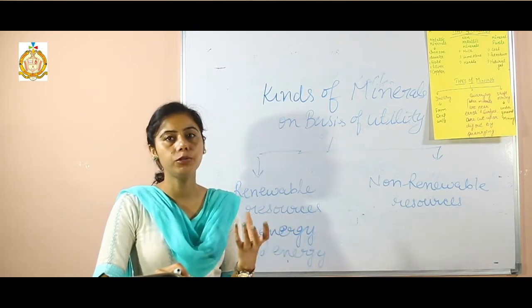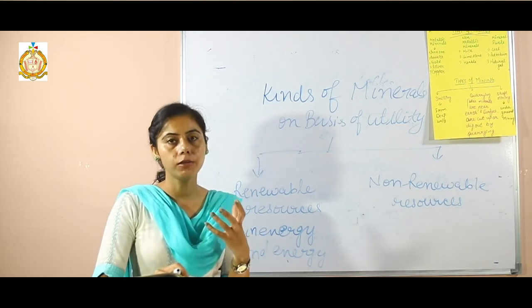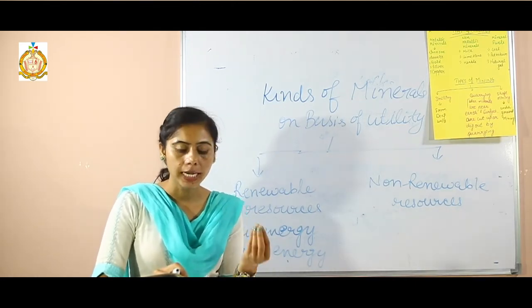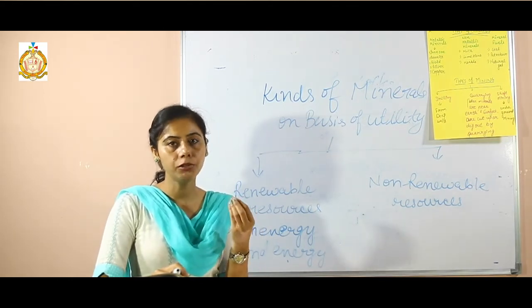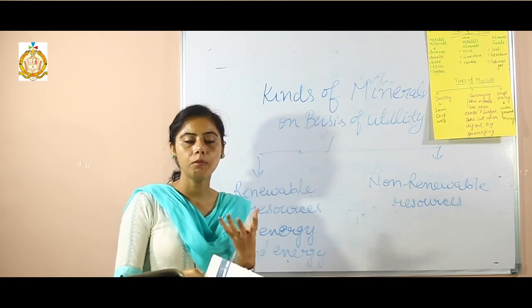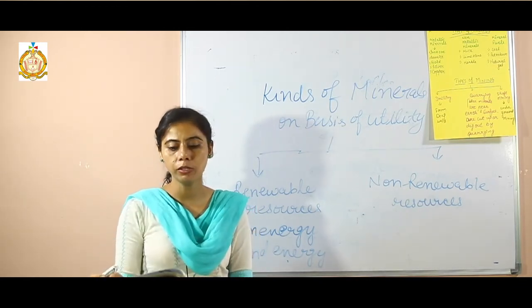We should use biogas instead of natural gas and coal. Then we should use the techniques of reuse and recycle, and use the minerals in a planned way. In this way we can preserve and conserve the sources and use them for a long period of time.